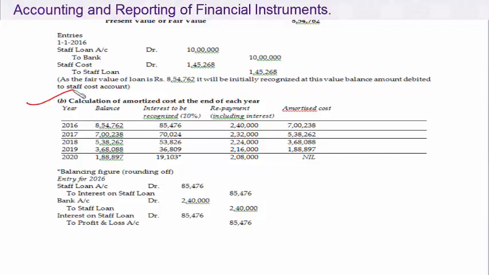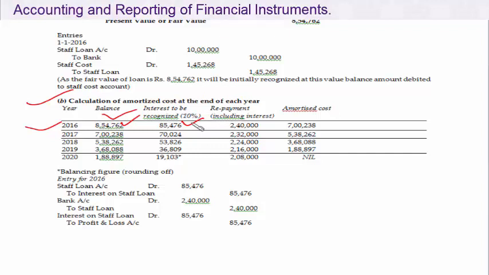How will it be computed in the first year? The initial value of the loan is 854,762. We will apply the interest at the effective interest rate method, 10% on 854,762. The interest comes to 85,476.